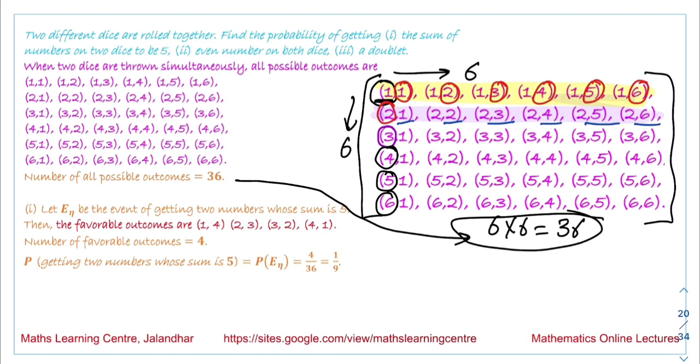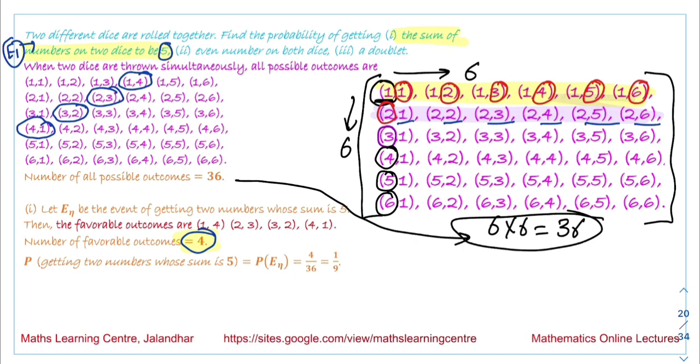Next, the first event that is given to us is that the sum of the numbers on the two dice is 4. So the favorable events in this case, for the event E1: from the first list, 1, 4 is the pair for which the sum of the two numbers is 5. From the second list, 2, 3 is the pair. From the third row, 3, 1 is the pair, and from the fourth row, 4, 1 is the pair for which the sum of the two numbers is equal to 5. So the number of favorable events is equal to 4.